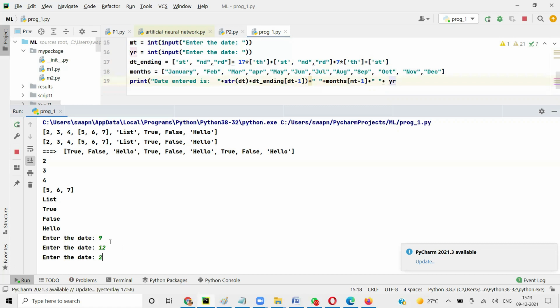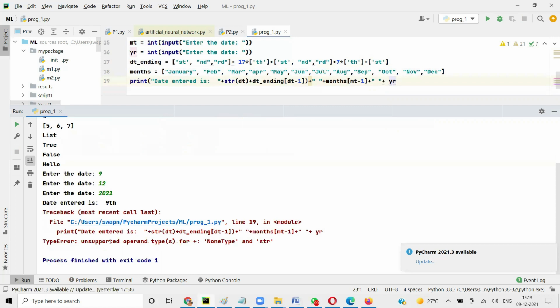I forgot to change it. Okay, so same problem here. Your month and year are all integers, right? We have to convert them to strings. Year.